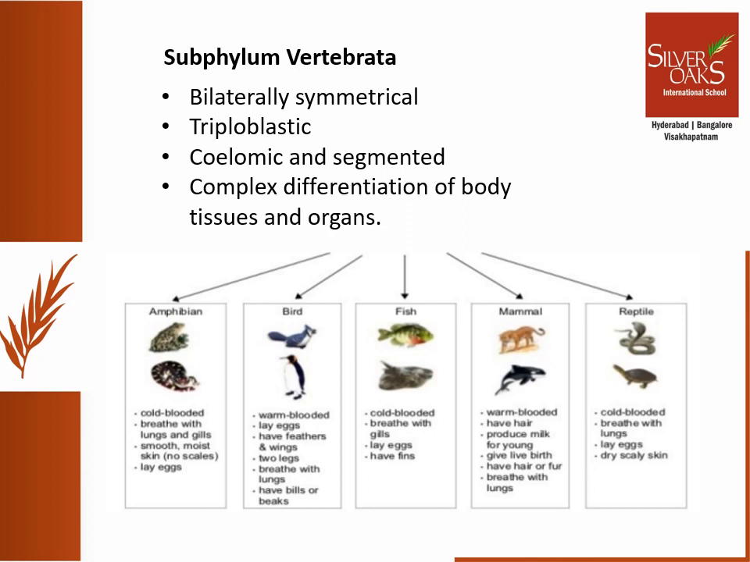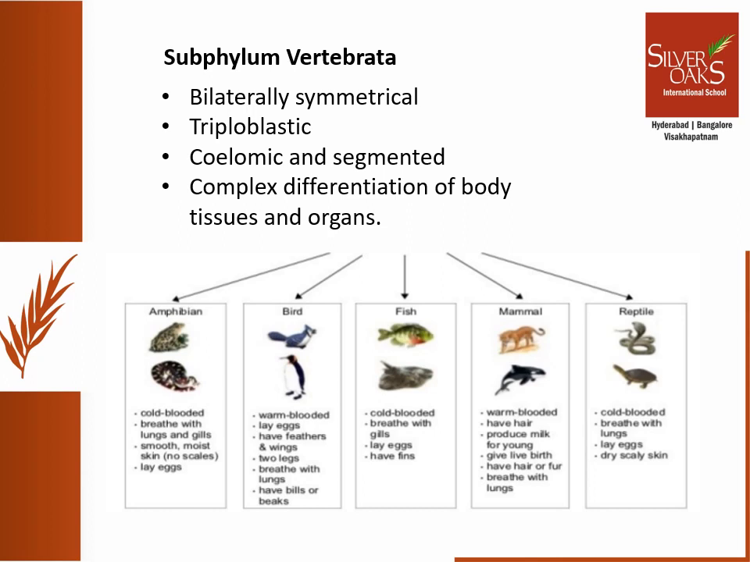And like Protochordata, they are also triploblastic. They also have bilateral symmetry. The body has a true body cavity, and they will have a well differentiated organ system. The subphylum Vertebrata is divided into five classes: amphibia, birds or aves, fish or pisces, mammals, and reptilia.